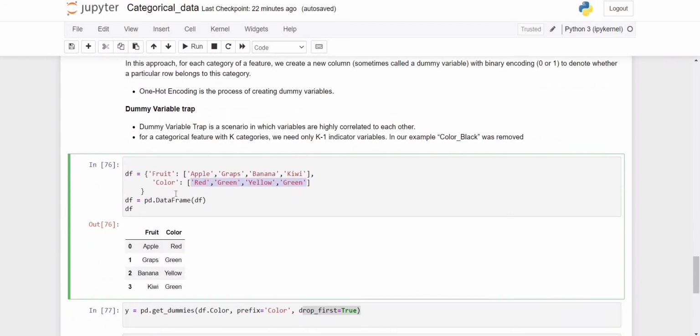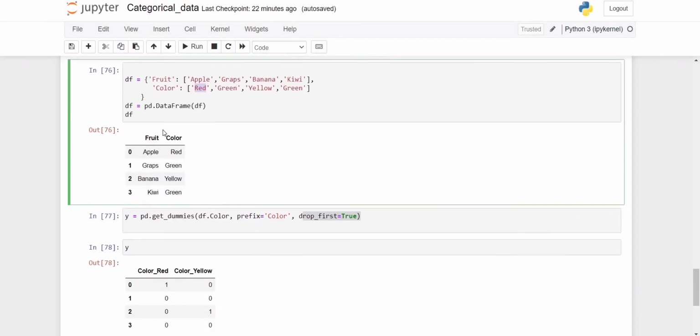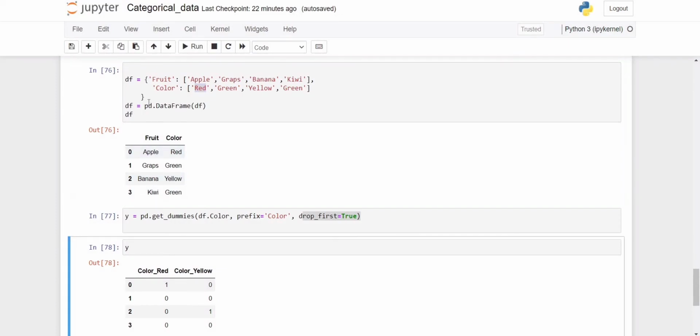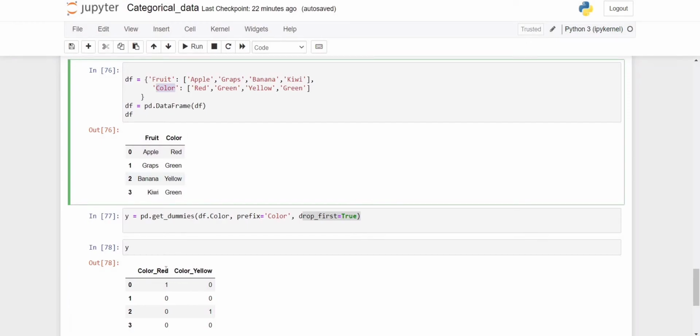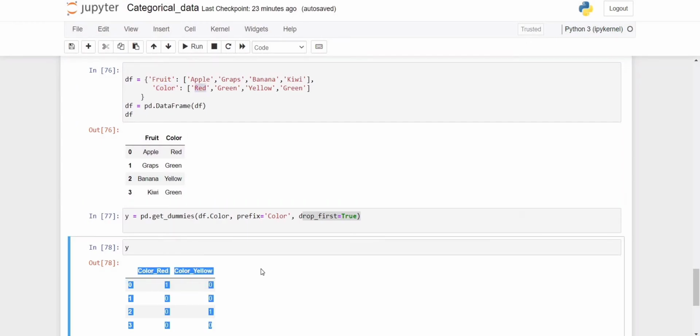So how will the column be created? The category name followed by the value. For example, color is our attribute name, underscore the value, and we can represent that as a column.